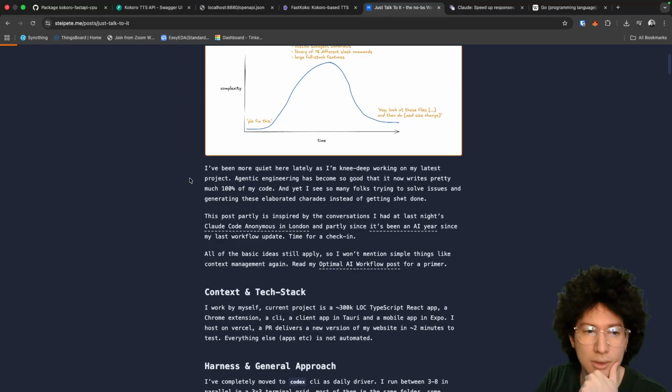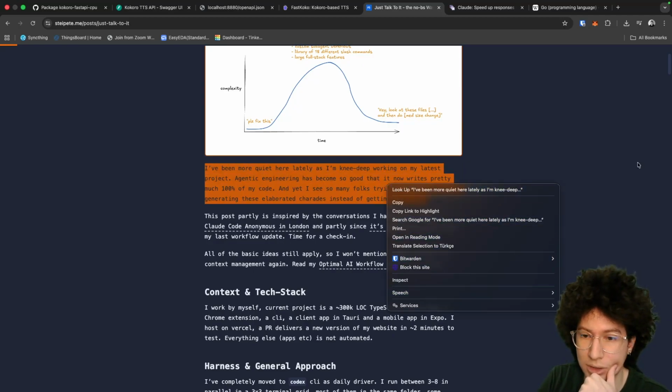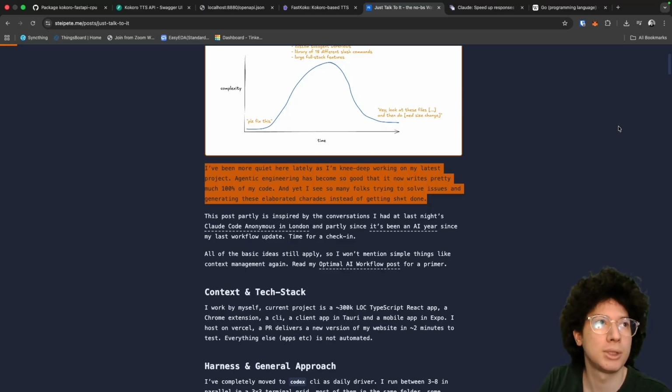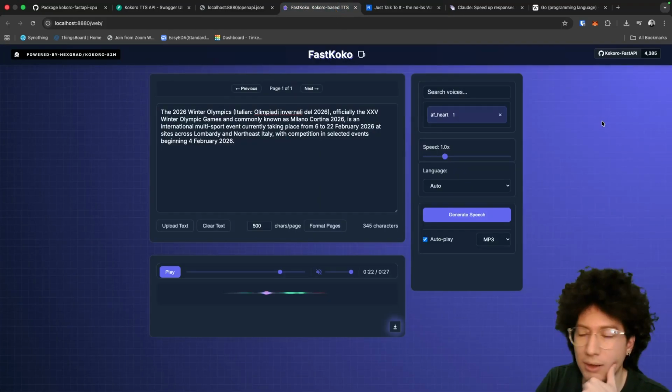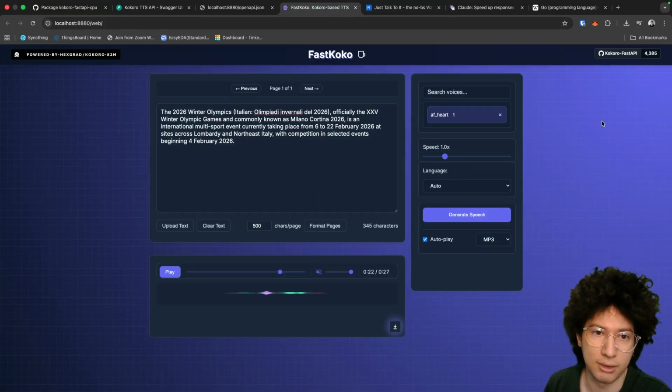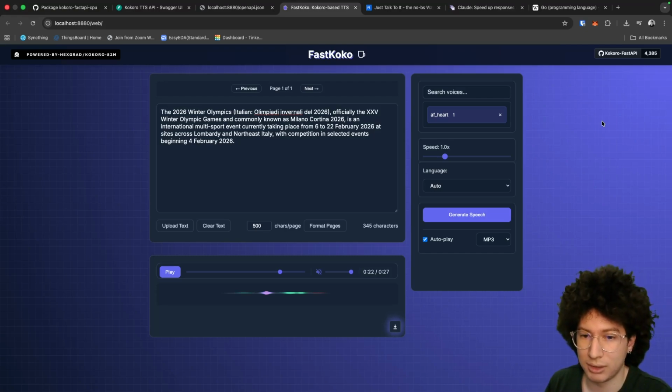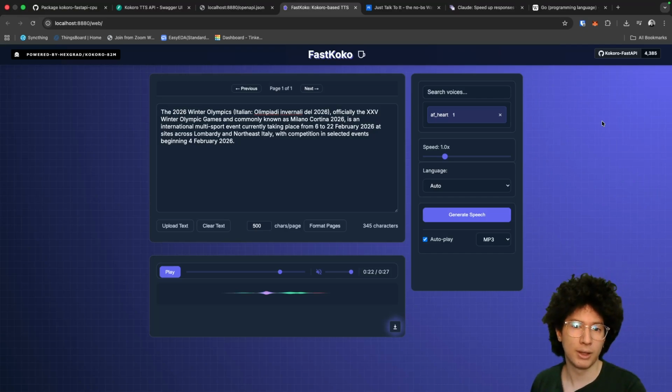There are features in macOS where you can create speech, but the generated speech is not that good, and I want it stored as an MP3 file, so I can just put it on my phone or send it via email. The cool part is, while I was researching this idea, I encountered Kokoro. It is a text-to-speech model, and the coolest part is it can run fully locally on my machine using CPU. And I like the quality of it.